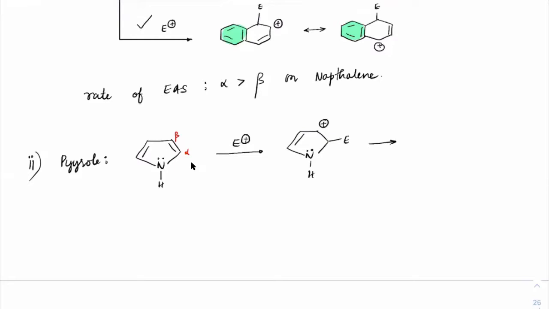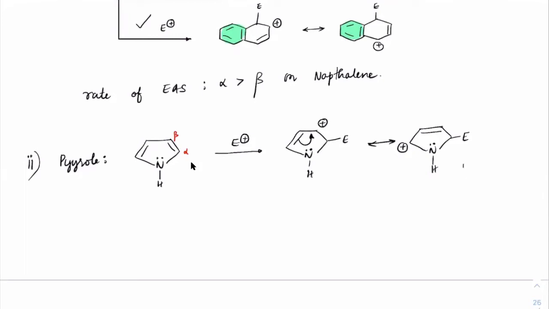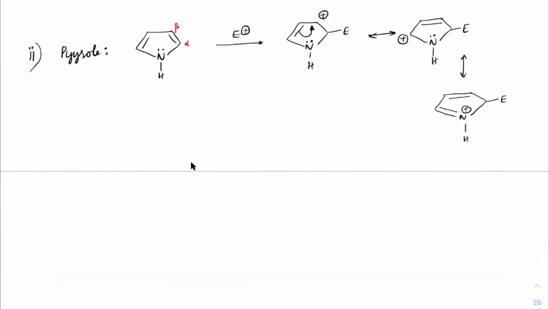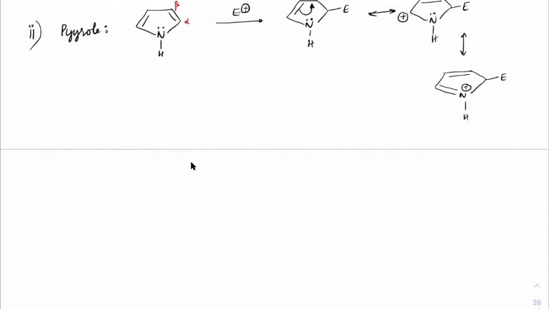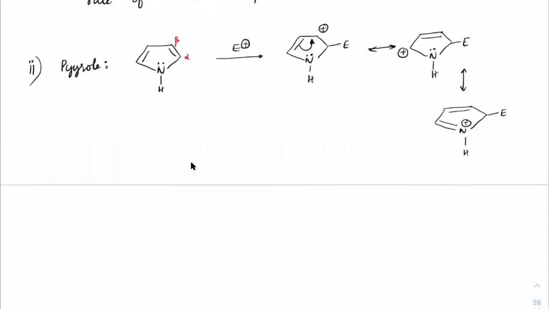Write the canonical forms for the same here. This pi bond can move here, so we would get the double bond shifting here, and the positive charge will come on the left hand side. Writing the other canonical, a double bond here, electrophile here, double bond will form here, nitrogen will get this positive charge. These are the canonicals which you will get when it is substituting on the alpha position. Next, suppose the same pyrrole is getting substituted on the beta position.